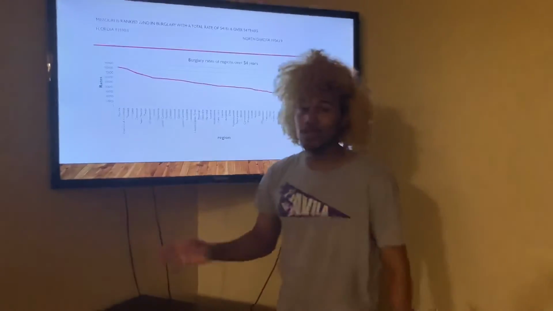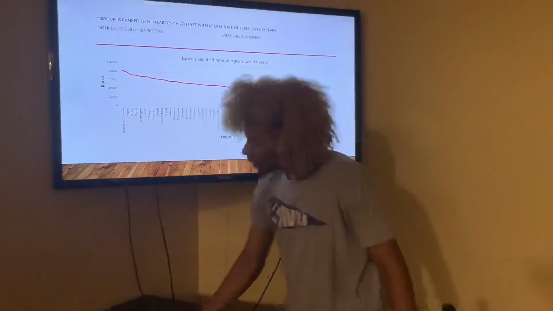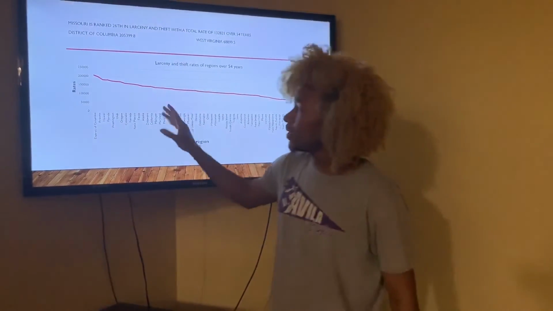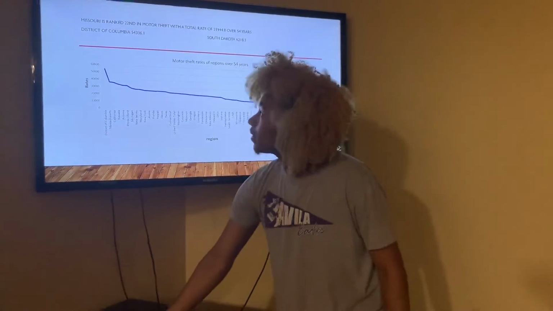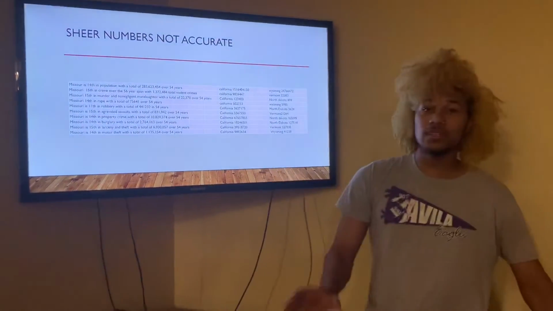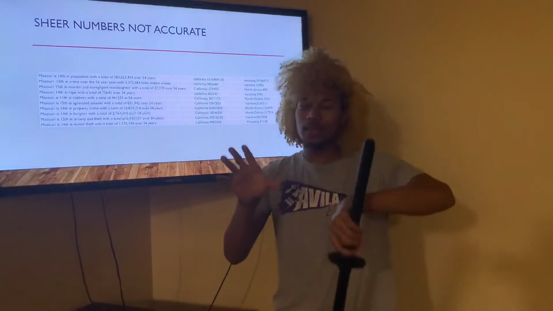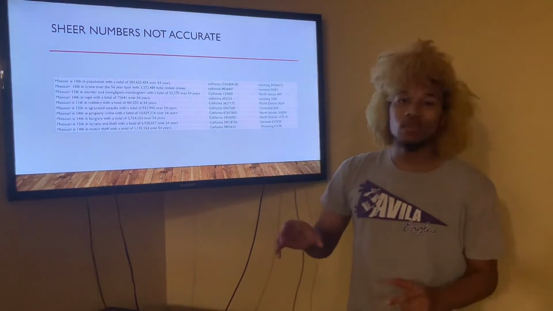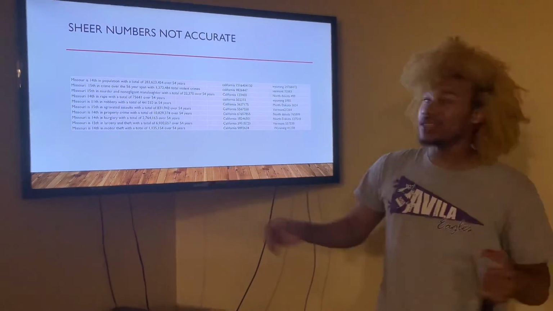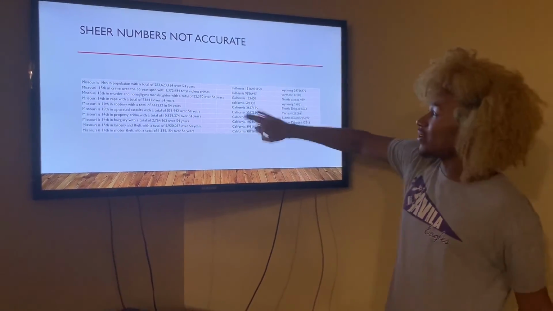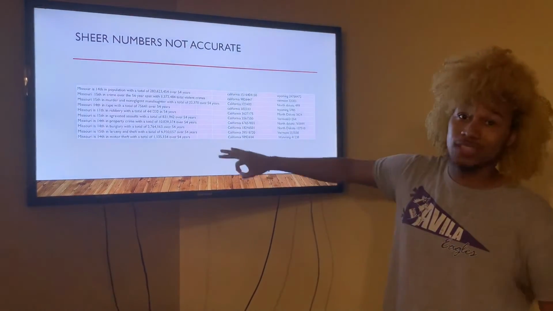22nd in burglary rate, so they're still in the upper half. And 26th on the backer half of larceny and theft, kind of bad. And motor vehicle theft, they're at 22nd, so still in the upper half. So generally they're on the upper half of most things in Missouri, so pretty decently terrible people in Missouri, but not the worst, not the best. And here are some numbers, just want to show you that they're not accurate because California will be leading in everything, so I showed you the rates.